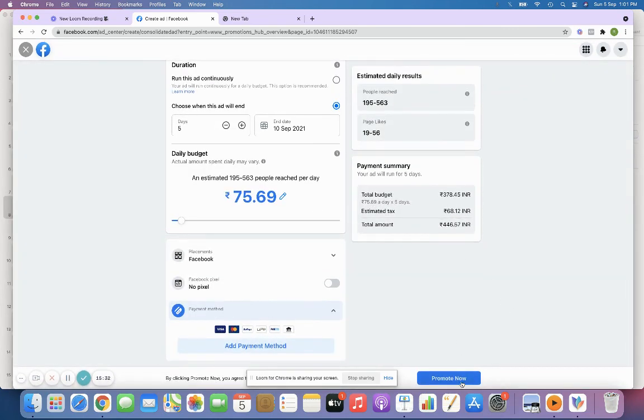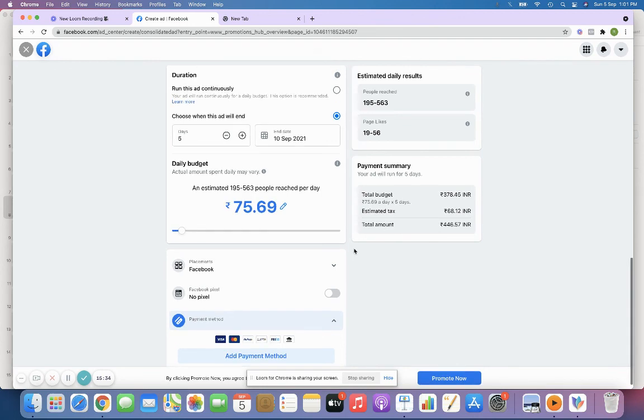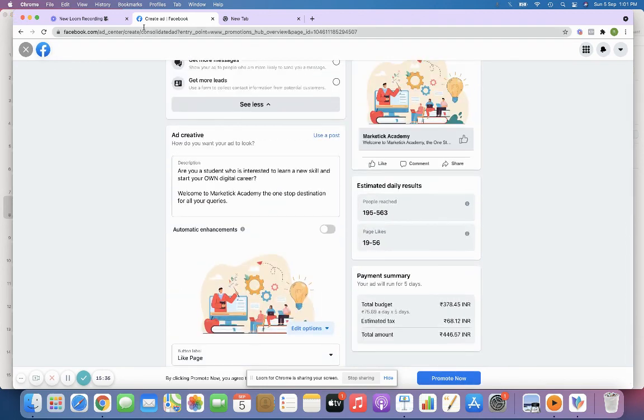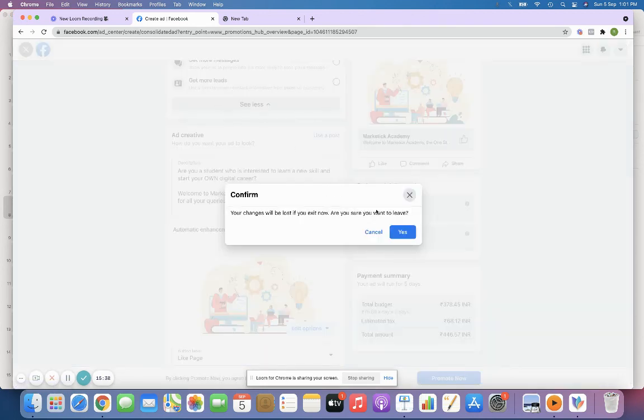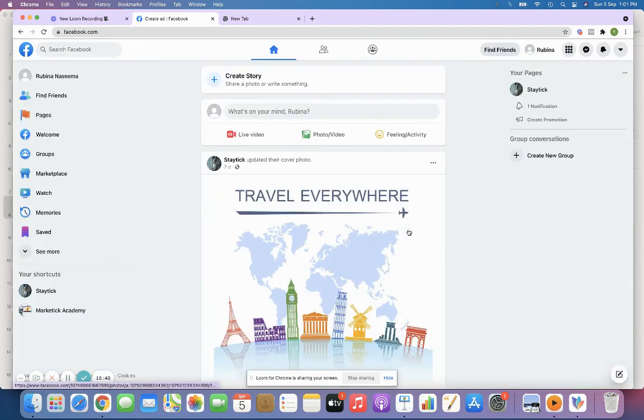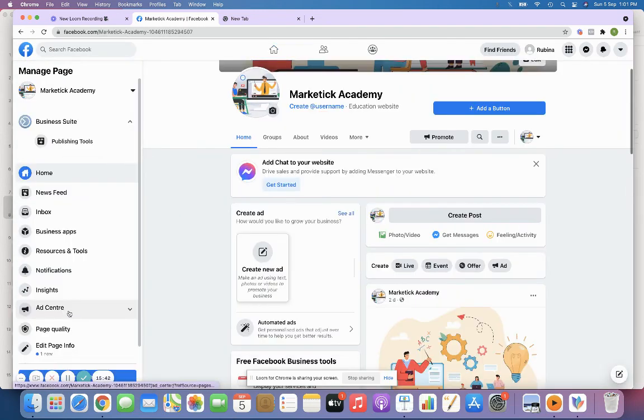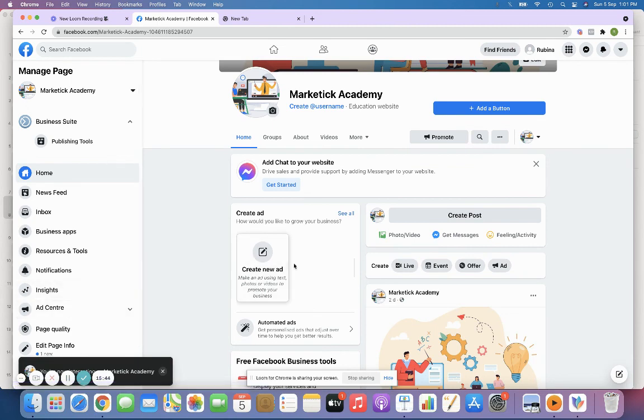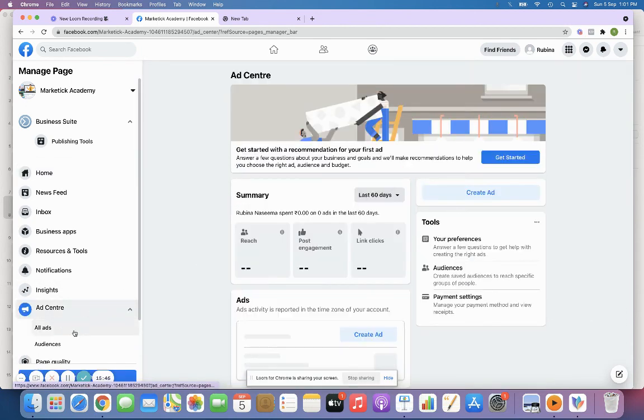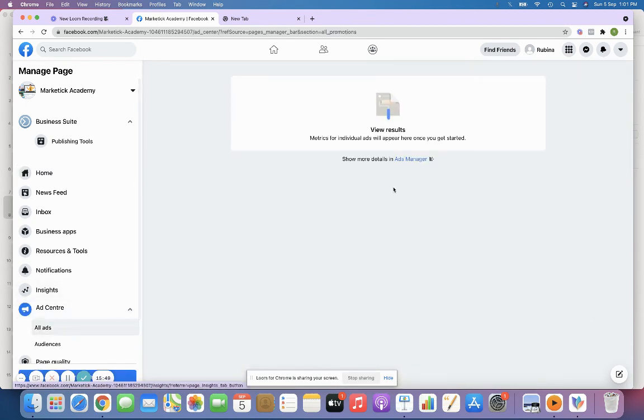You can just click publish now, and then the campaign will be launched, right? And then you can click yes. I'm just going to academy. So once you do that, your campaigns will be reflected over here.